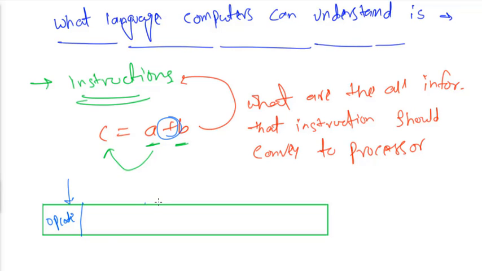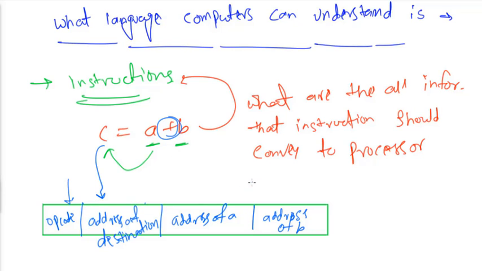Second thing is where can I find my source? In this case, the address of A and the address of B. Third thing is the address of destination, where my result should be stored back. These are the things that an instruction should convey to a processor. Now you know how an instruction looks like. So it is the right time to start with instruction set architecture.